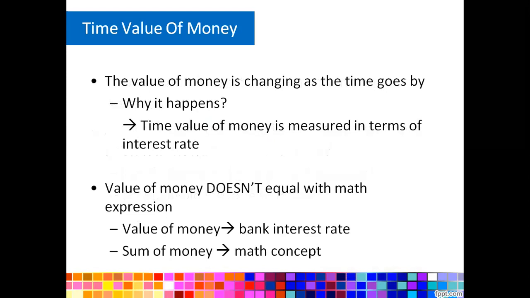So the time value of money is changing as time goes by. Why does it happen? Because there are so many aspects, like inflation, and the time value of money is measured in terms of interest rate. The value of money doesn't equal math expressions because the value of money is like a bank interest rate, whereas the sum of money is a math concept, like 1 plus 1 equals 2. But if we talk about the time value of money, 1 plus 1 is not equal to 2. It will change.